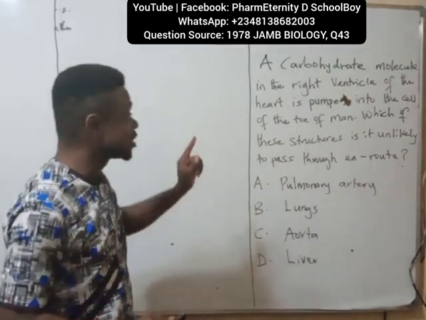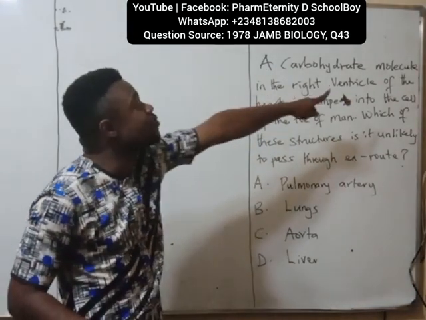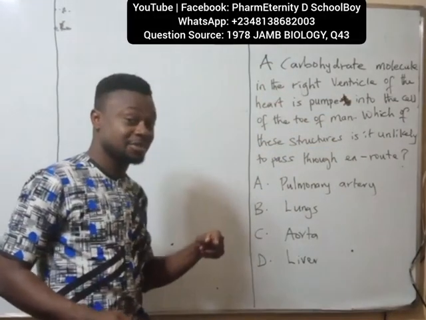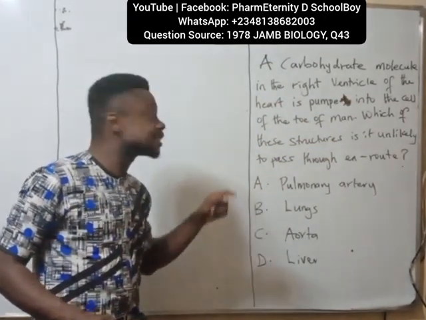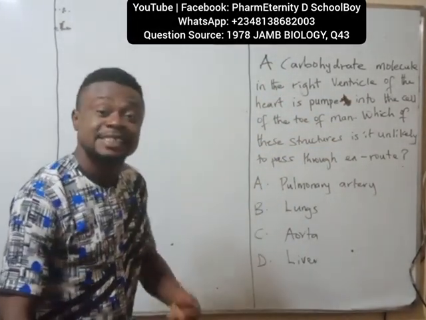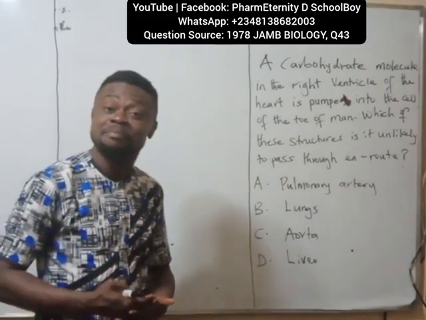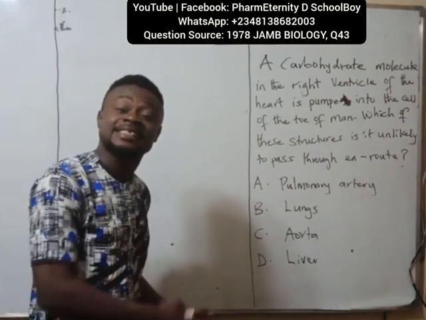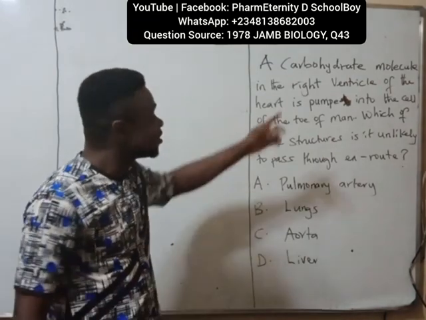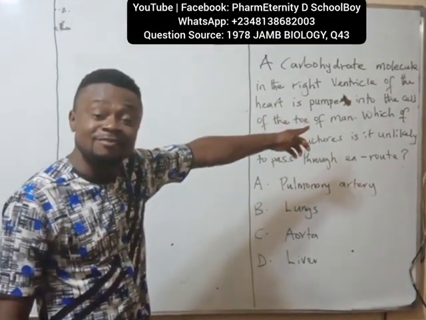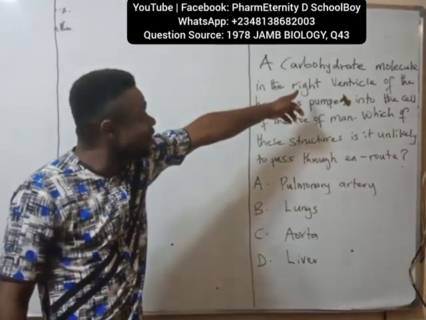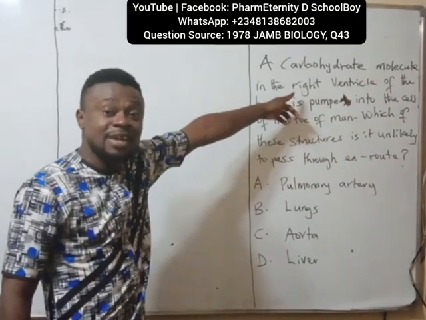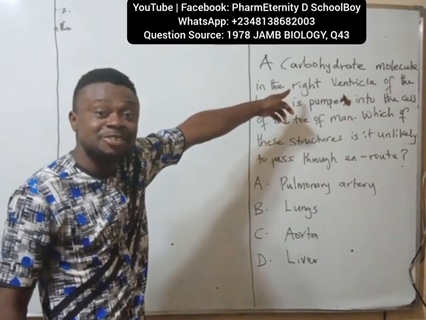Let's go back to the question. The carbohydrate molecule is already in the right ventricle. What it implies is that it has left the portal circulation and now entered the systemic circulation. Through the inferior vena cava, it now got to the what? Right ventricle, having passed through the right atrium.